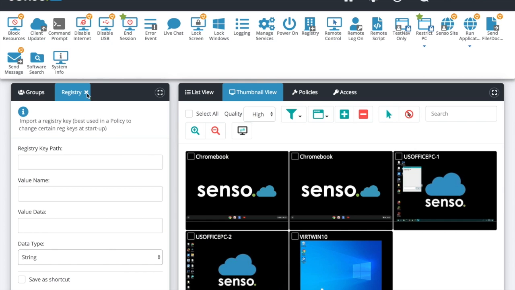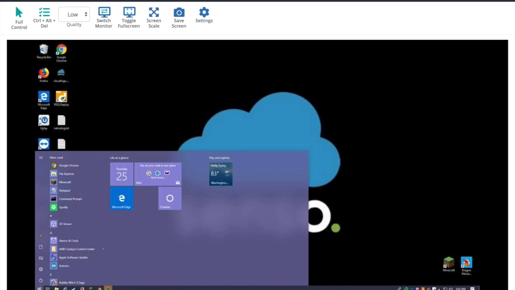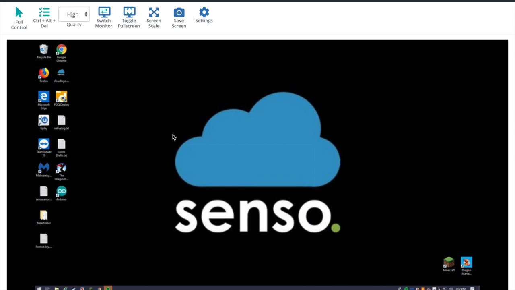Remote control is what we've been doing on these. Remote control is just simply taking over the device. So I've clicked on that device, and now I have the option to go into shared control or full control, either one. I have the option to come in here, open up, and work on this. Let me go ahead and toggle that to a little bit higher resolution for us. Yeah, so we can see a little bit better.